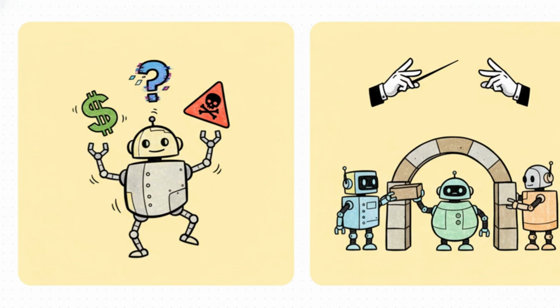This really lays out the whole trade-off perfectly, doesn't it? On one side, you've got the single model. Super simple to get started with, but it's a gamble when it comes to accuracy, cost, and risk. On the other side, the AI Council approach promises accuracy and reliability. But there's a catch. It needs a leader. It requires orchestration, and that's exactly the challenge we're going to solve today.